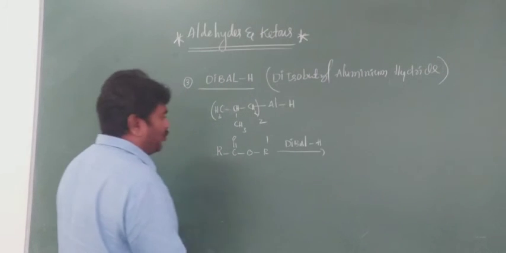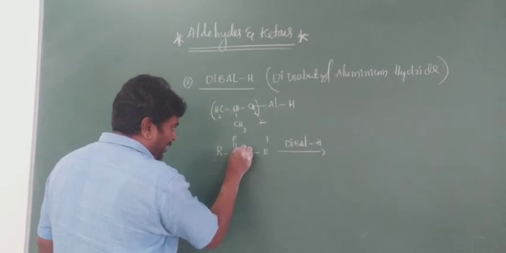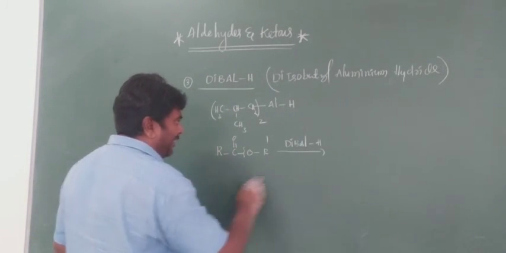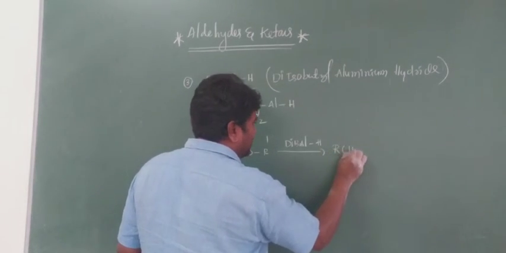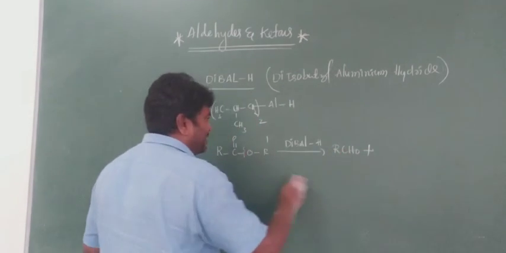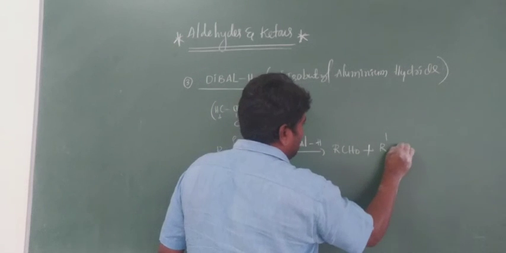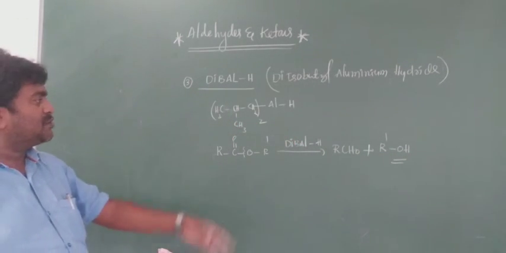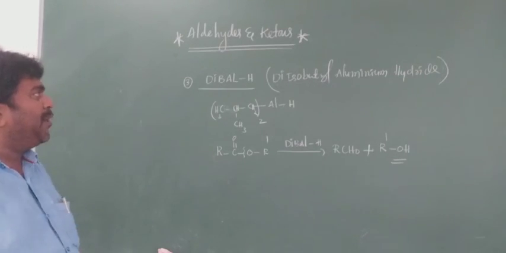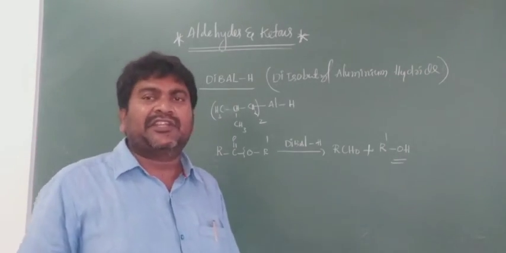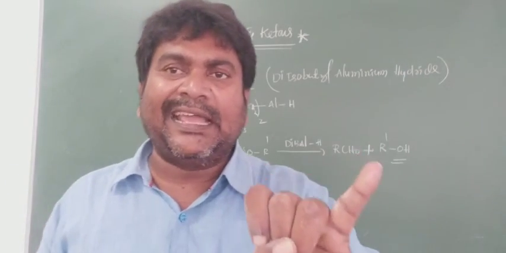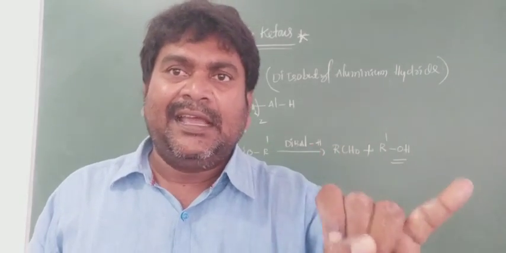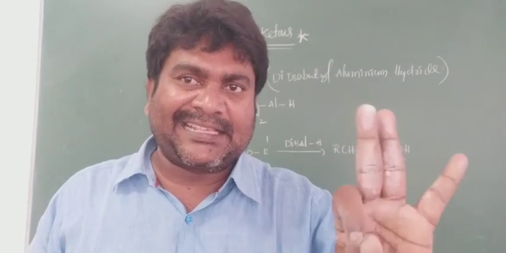What happened here? Here bond breaking occurs, which is very important. That gives RCHO and R dash OH, an alcohol. Along with the aldehyde, alcohol is also formed. DIBAL is utilized for the reduction of three types of compounds: acyl halides, alkane nitriles, and esters.